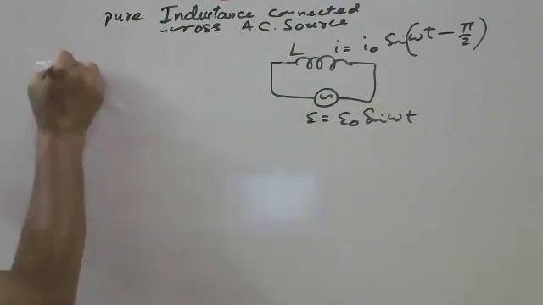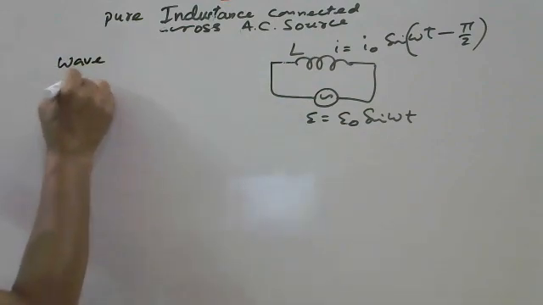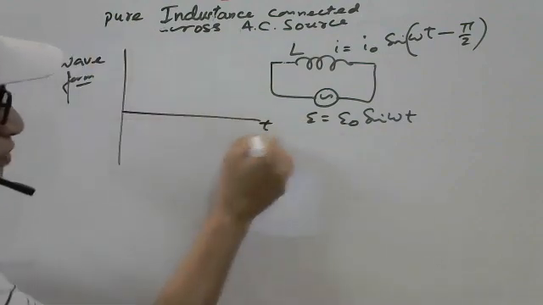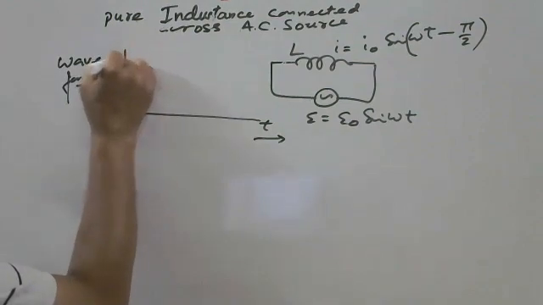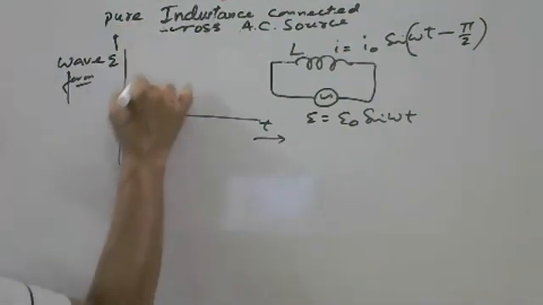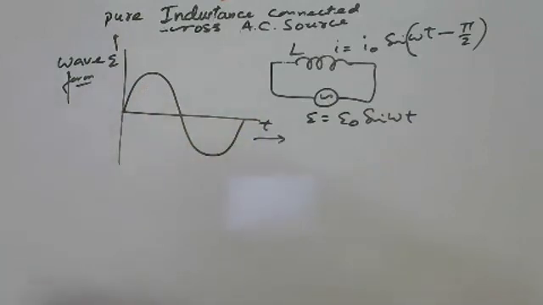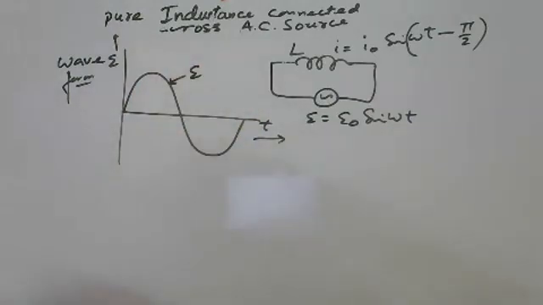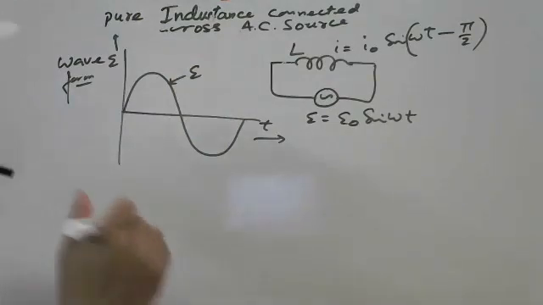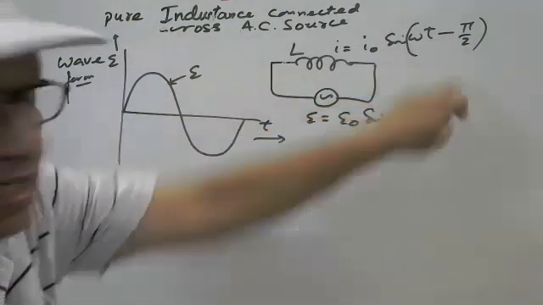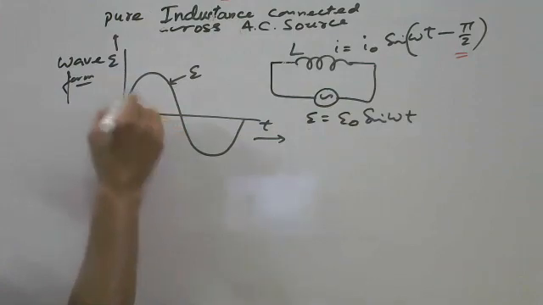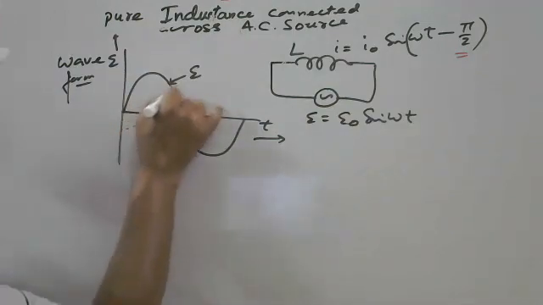Now this is the waveform here. This is the applied voltage, but current comes afterward, lagging behind by 90 degree.